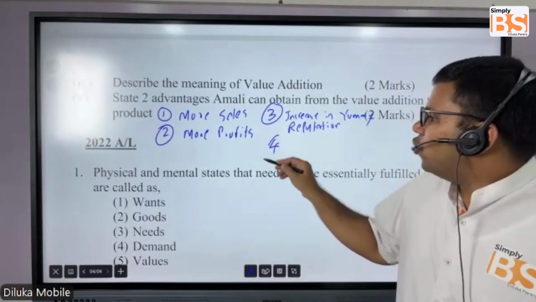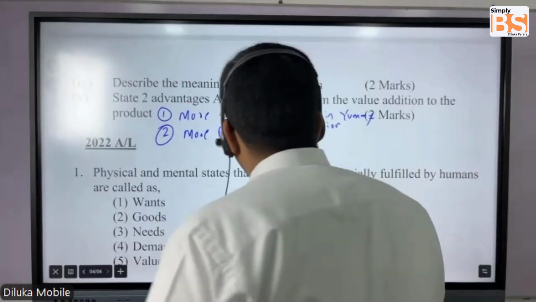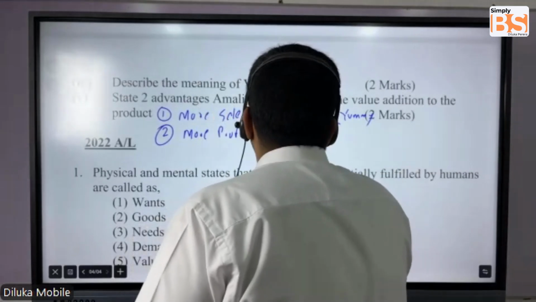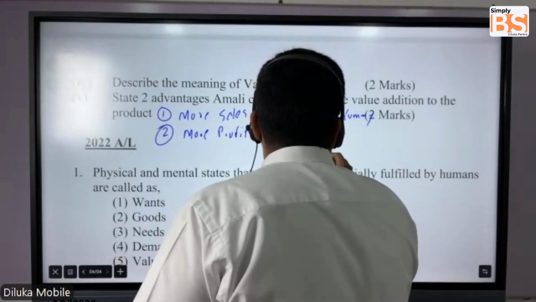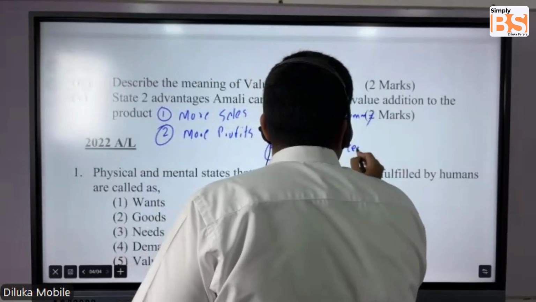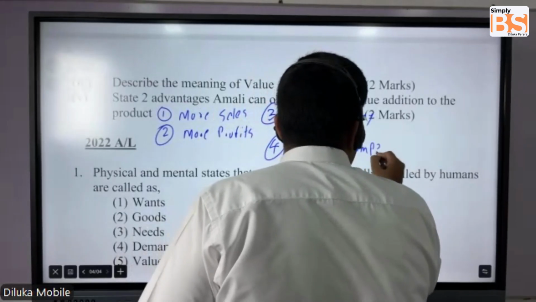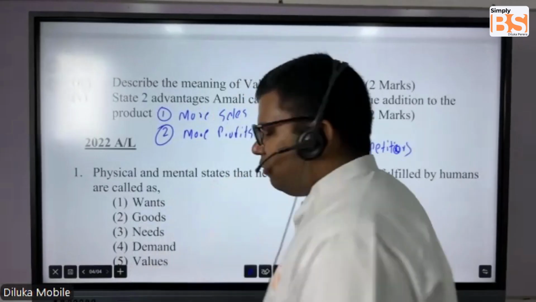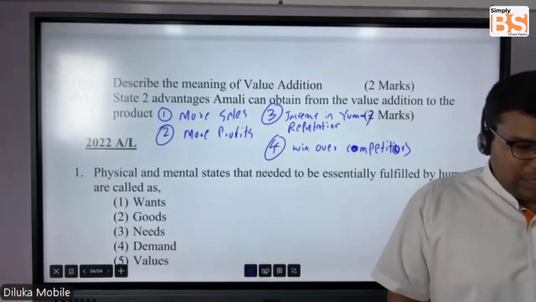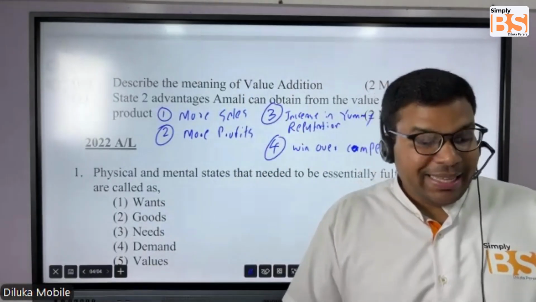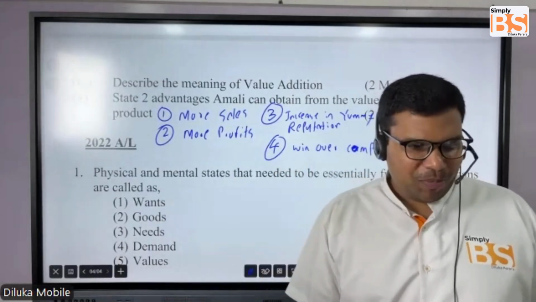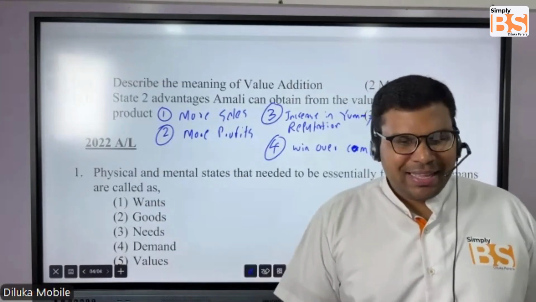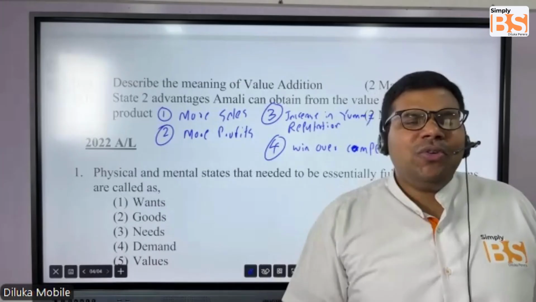Then number four, you can write that it can win over competition. Why? Because Amali's competitors who are offering yogurt are offering the same type of yogurt, but Amali is offering a different type of yogurt. So you can win over the competition very easily.